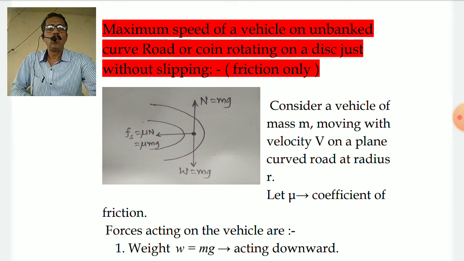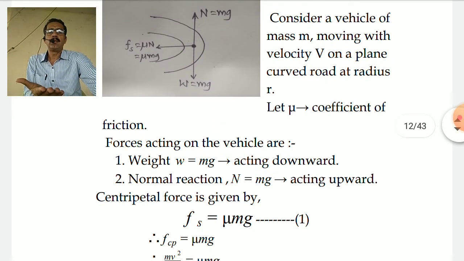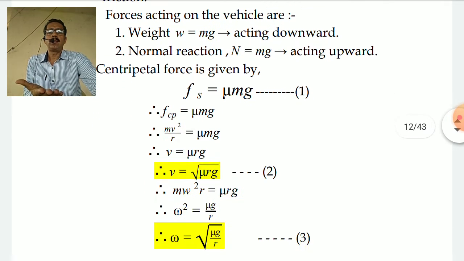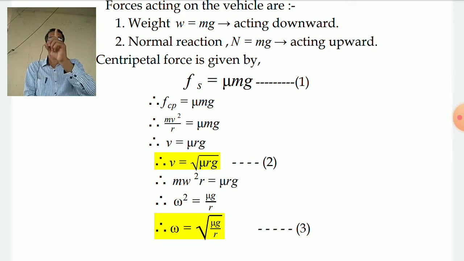What forces will be acting on such a vehicle? First, the weight mg will always be acting in the downward direction, and because the road is level, the normal reaction will be acting normally upward. So W is equal to mg is the weight that acts downward, and the normal reaction N is equal to mg, acting in the upward direction.